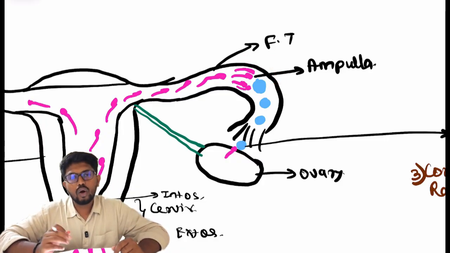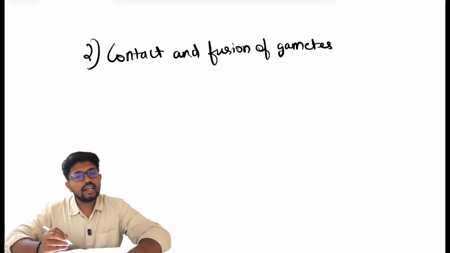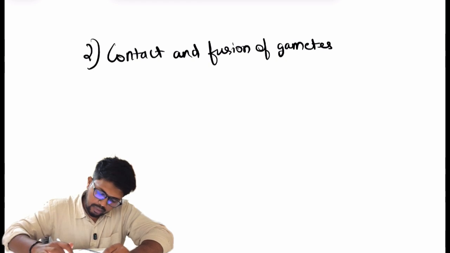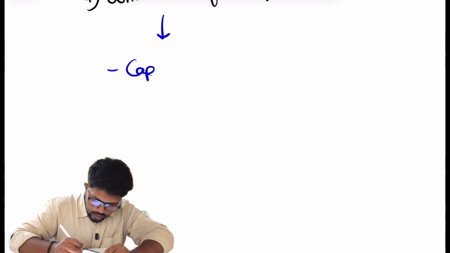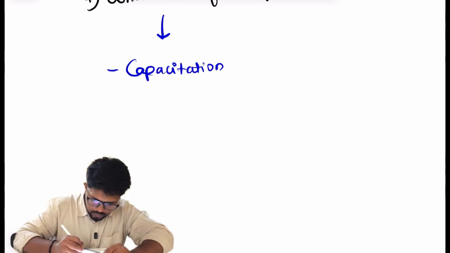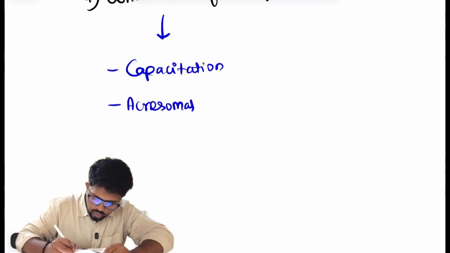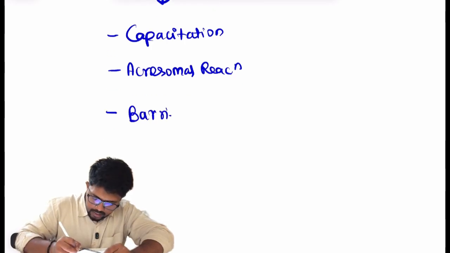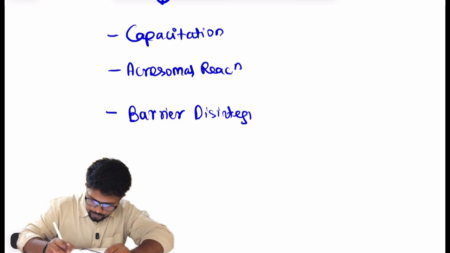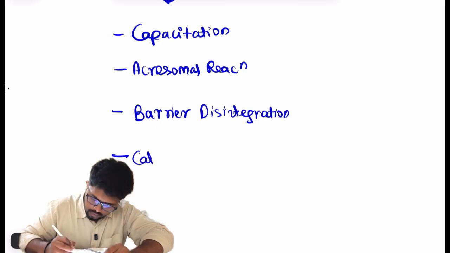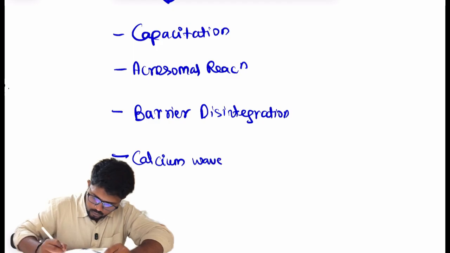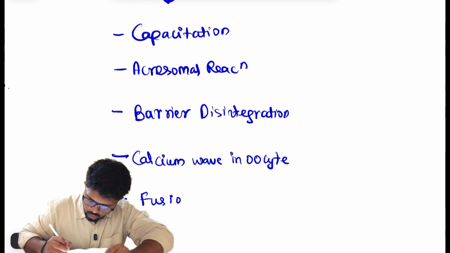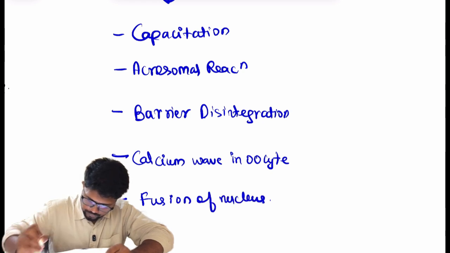Now the second step is what? The contact and fusion of the gamete. Some important events that you should remember in the second step, contact and fusion of gametes, are capacitation, acrosomal reaction, barrier disintegration, calcium wave in the oocyte, and fusion of the nuclei of the two gametes.